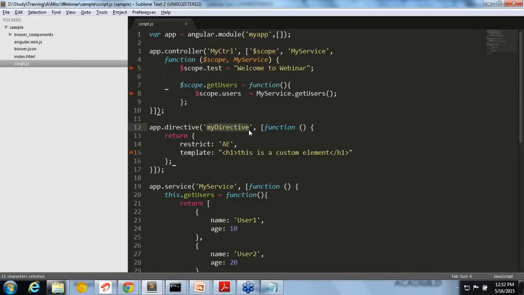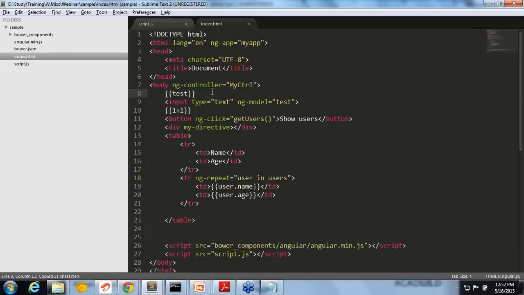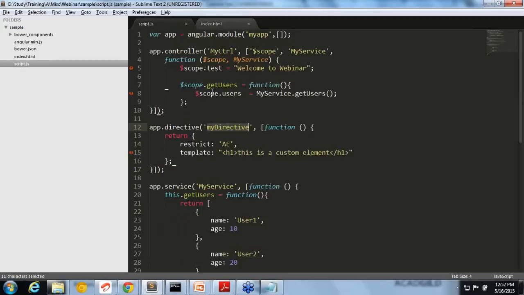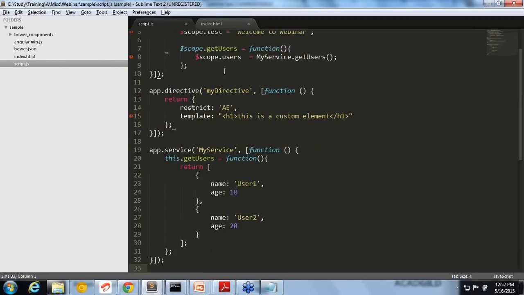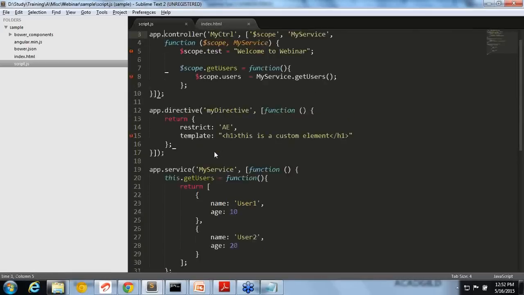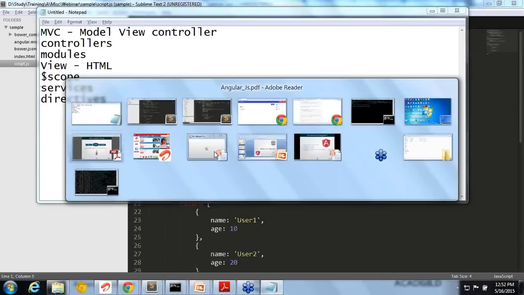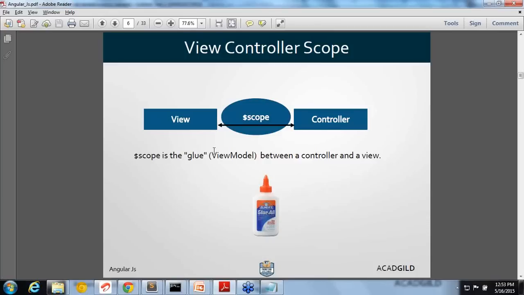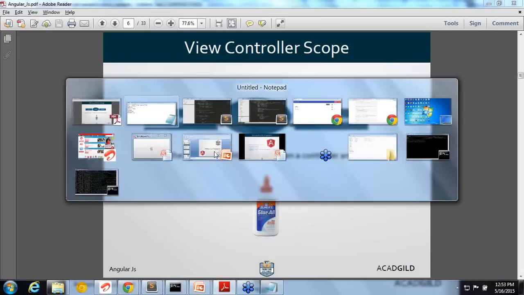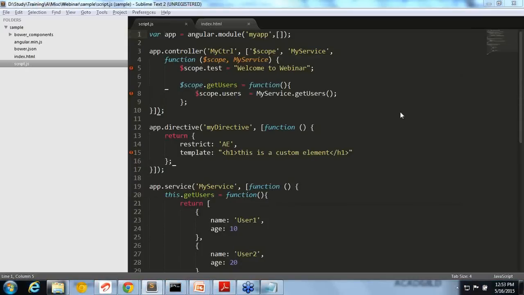Then directive means a custom component. We can use any. So here you can see my directive, and I created a my directive custom component here. Third one is service. A service is like a singleton JavaScript object, nothing more than that. You can use that to generate some function, return some data, that kind of thing. So these are the main components in AngularJS. With that, you can understand that dollar scope is nothing but a glue between the controller and the view. This is a very quick recap because it's already shown, but you can check the initial part of the video.